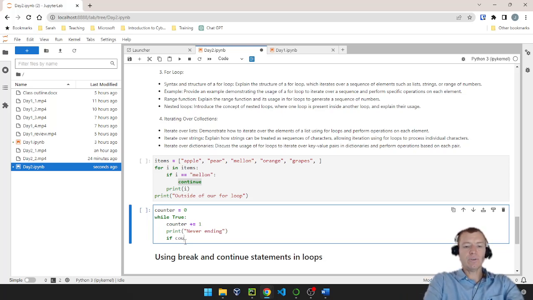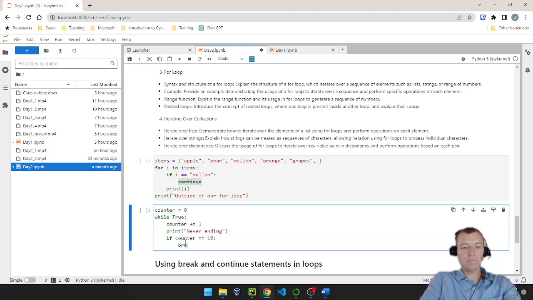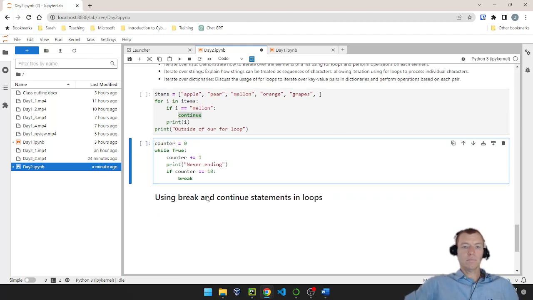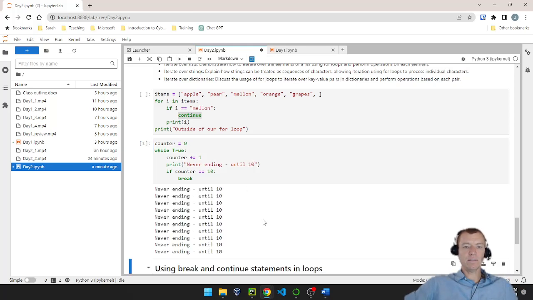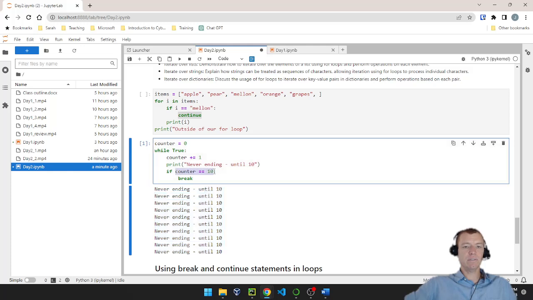So now I can say if counter double equals 10, we'll go ahead and break. Never ending until 10. And we'll go ahead and run that, and you'll see that it prints it out 10 times, because as soon as counter hit 10, it breaks out of that infinite loop.